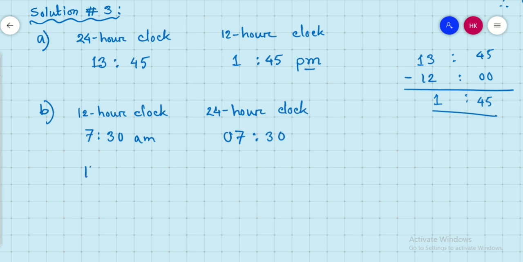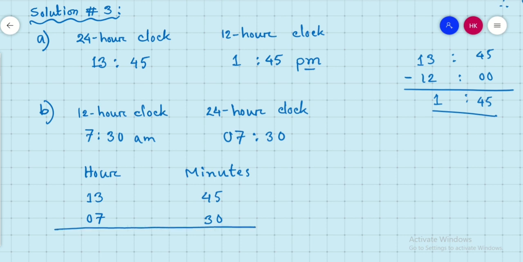Now we write hour, minute, and we subtract the smaller time from the bigger time. The bigger time is the arrival time, 13 hours 45 minutes, and the smaller time is 07 and 30. If we subtract, 45 minus 30 is 15, and 13 minus 7 is 6 hours and 15 minutes.